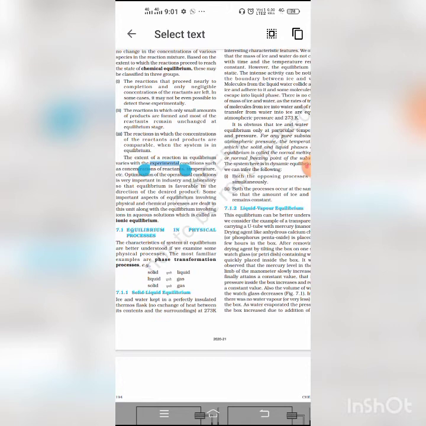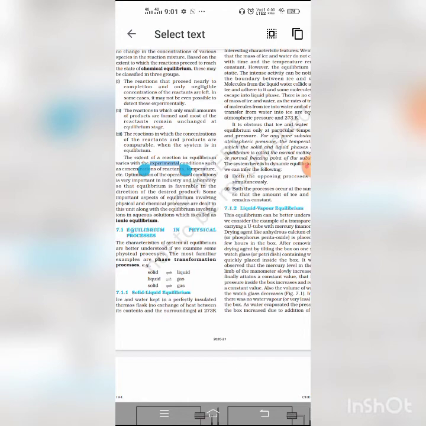Okay, and the next important factor is that vapor pressure increases with increase in temperature. So vapor pressure and boiling point are affected by the temperature.